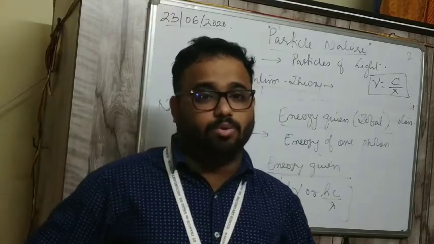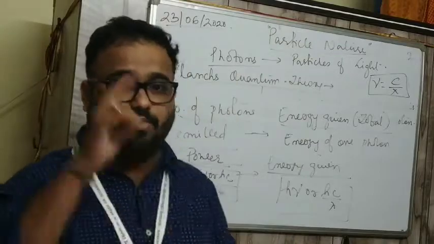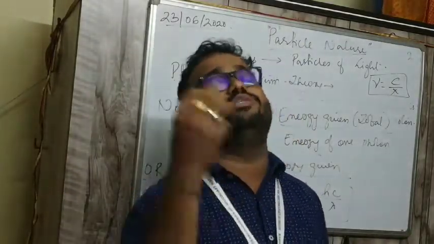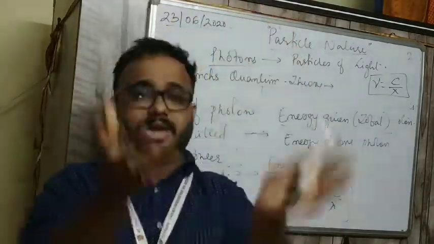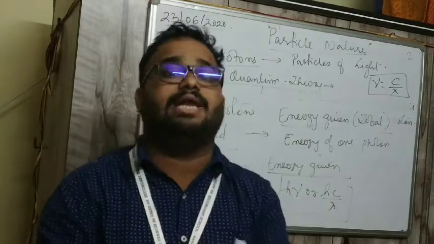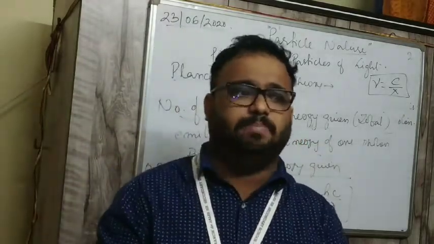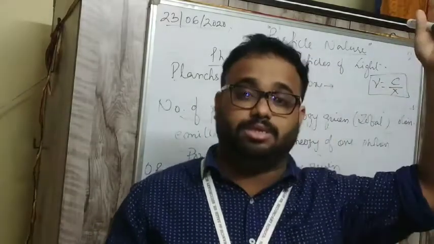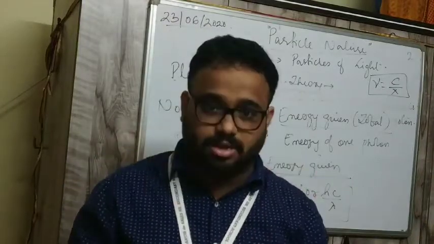Homework you will get in Google Classroom itself, exercise questions. So today you have to do this much: energy of one photon, energy of one mole of photons, and number of photons emitted. This is Max Planck's theory in terms of particles. This is particle nature; here only the concept of particles will come. The particle's energy, the particle's frequency, all these things. In the wave, you have wavelength and frequency. This is particle. So in the next class we will discuss the photoelectric effect.